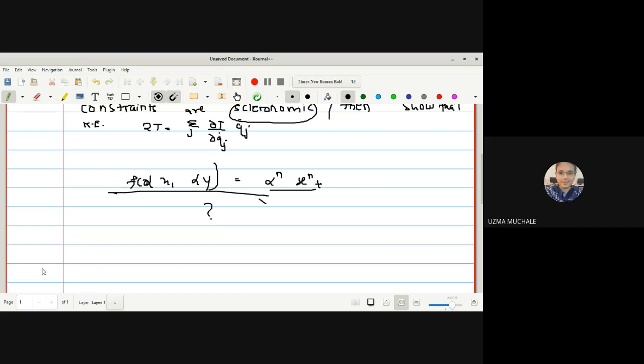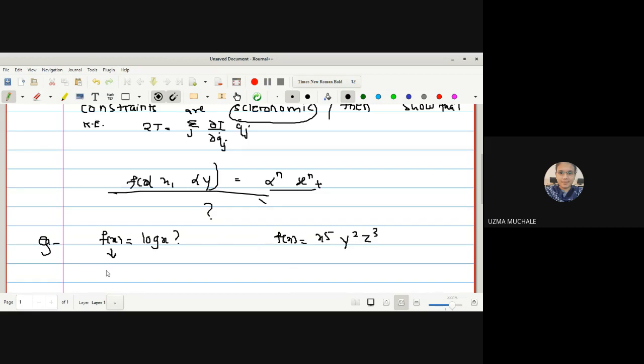Okay, I will give you two examples for homework. You have to find out which one is homogeneous and which one is not. I will give you one function, f of x is equal to log x. You have to check whether it is homogeneous or not. Next function, f of x is equal to x raised to 5, y square and z cube. You have to check whether these are homogeneous or not.